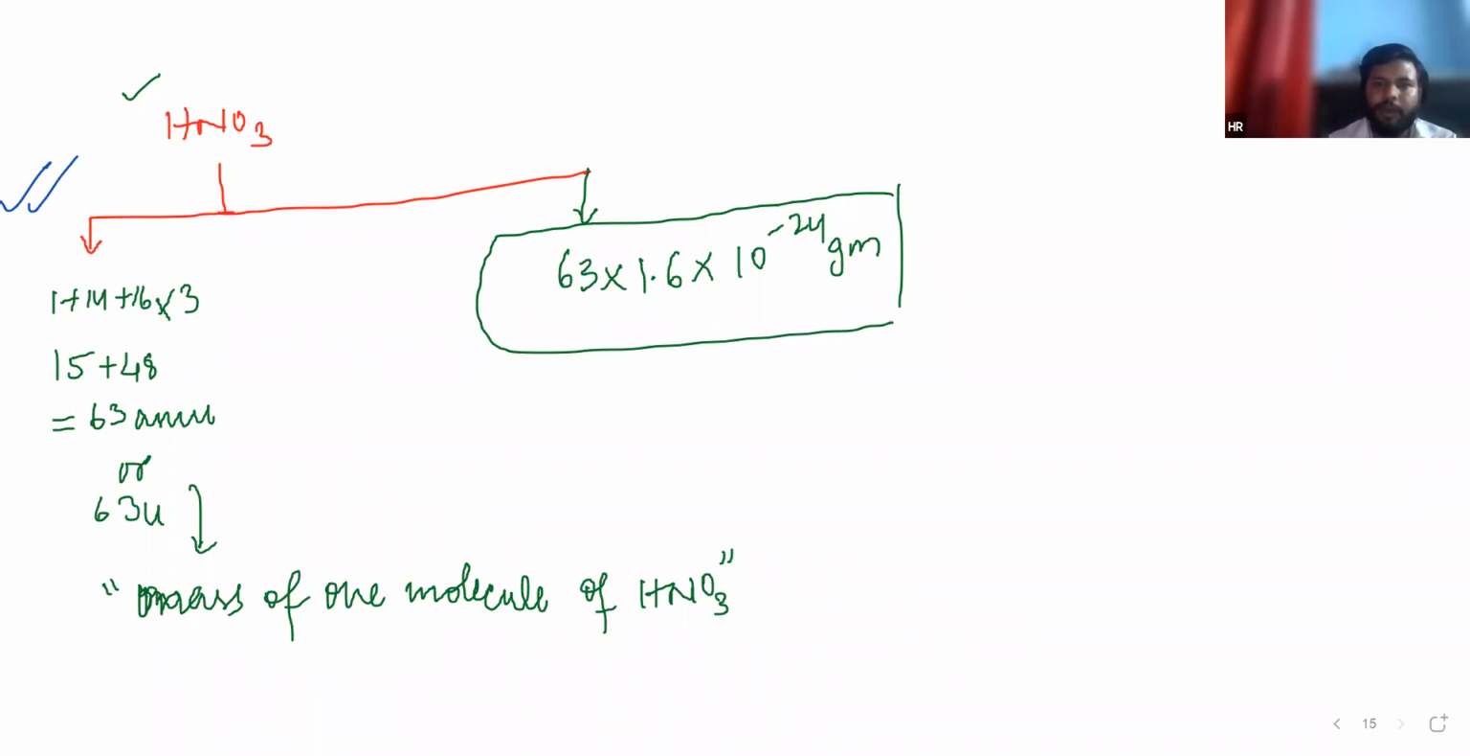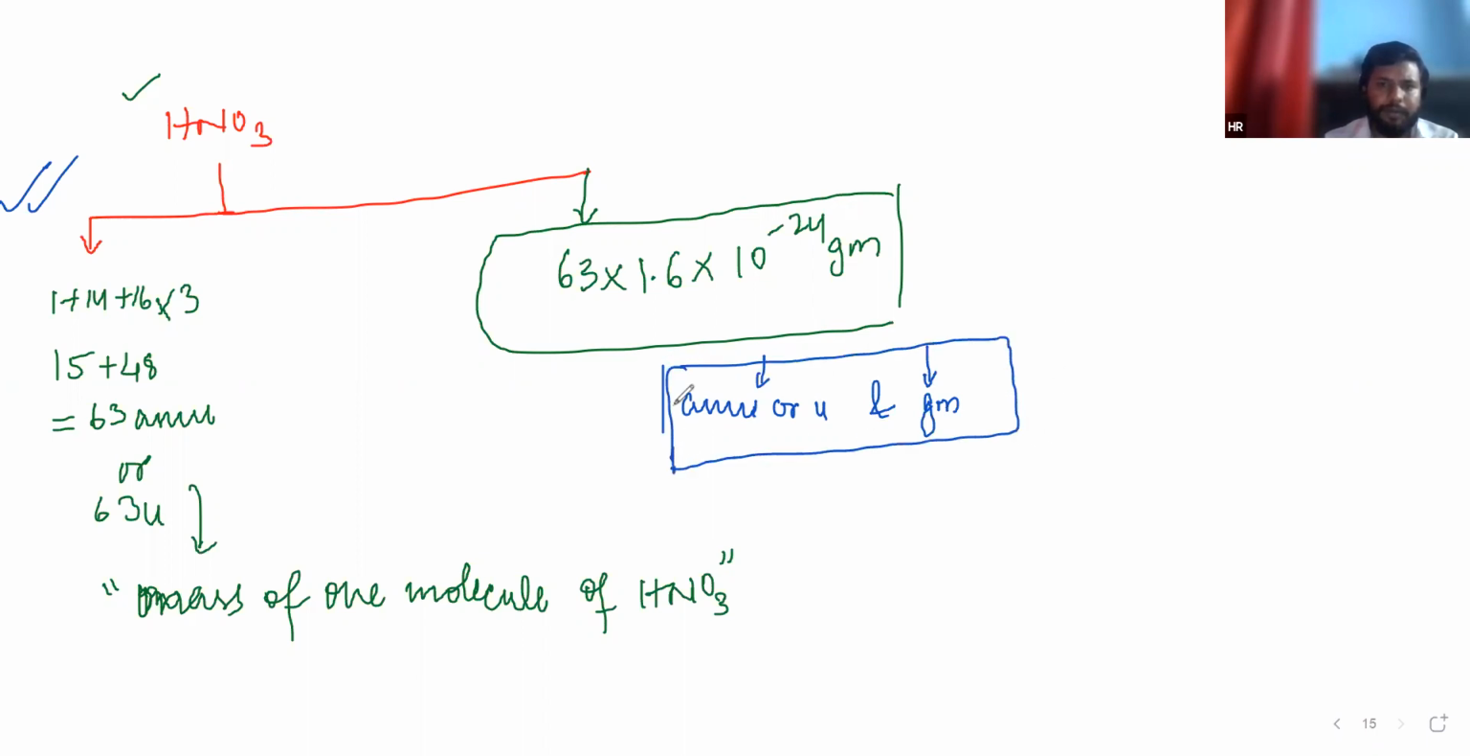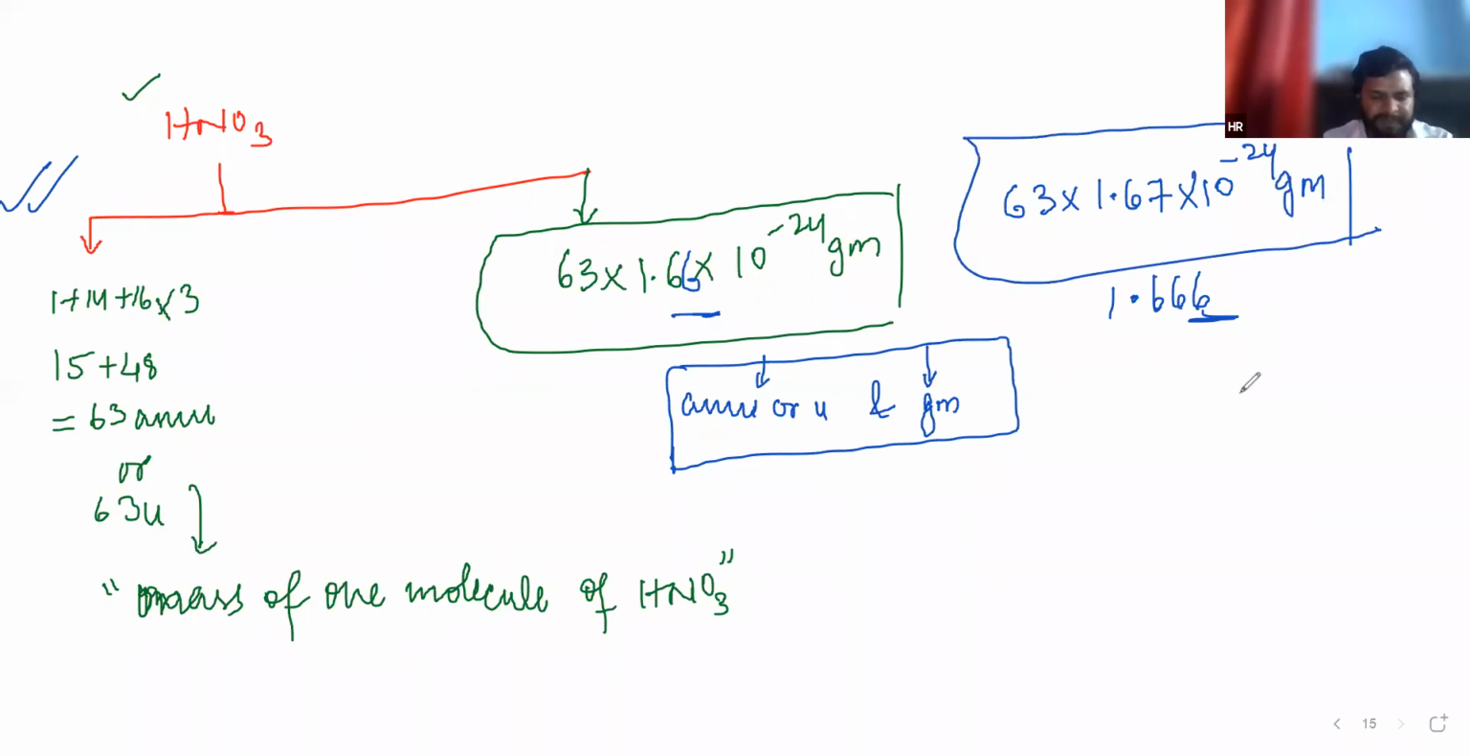I will tell you the difference between AMU, or you can say U, and gram. It's 1.66, right? 63 into 1.66. In many books, if you round it off, you will get 1.67, because it's going like 1.666. Just round it off, 10 raised to the power minus 20. In many books it will be written like 1.67 or 1.66. It doesn't affect the value.